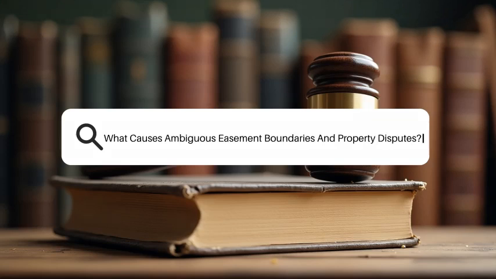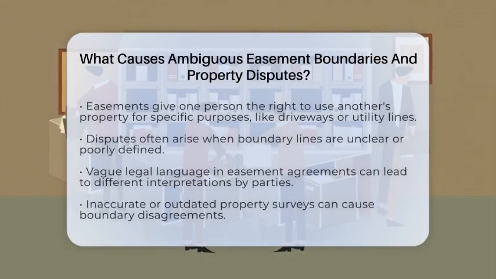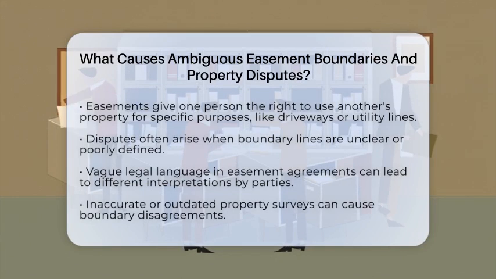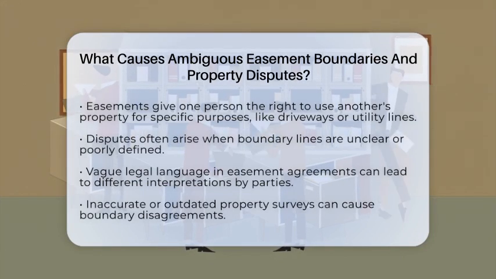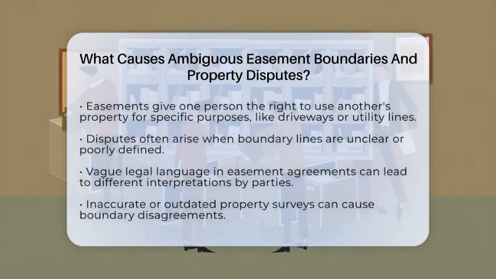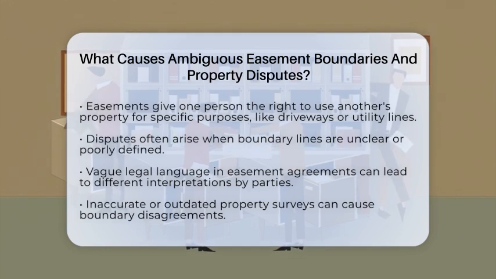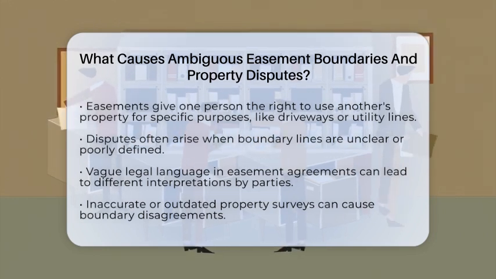What causes ambiguous easement boundaries and property disputes? Imagine trying to walk through a park where the paths are not clearly marked. You might end up stepping on someone else's lawn or wandering into private property. That's similar to what happens with easements when boundaries are unclear.